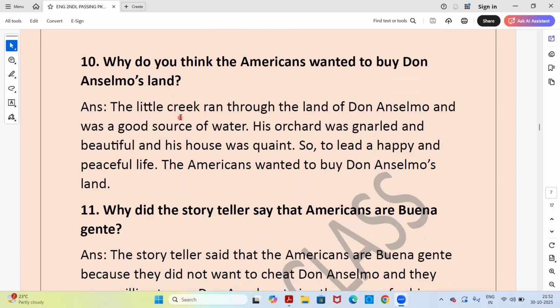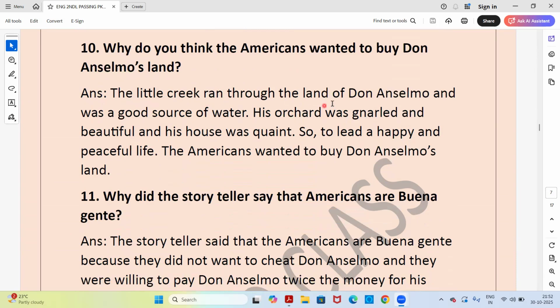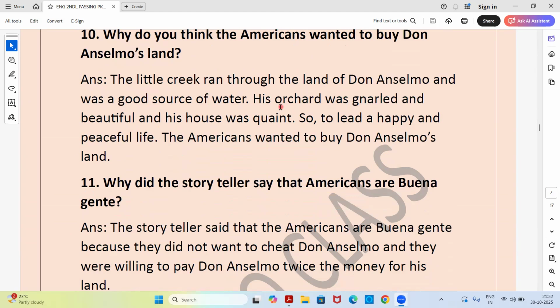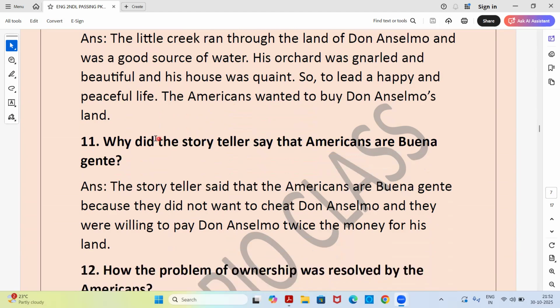Answer. The little creek ran through the land of Don Anselmo and was a good source of water. His orchard was gnarled and beautiful, and his house was quaint. So, to lead a happy and peaceful life, the Americans wanted to buy Don Anselmo's land.